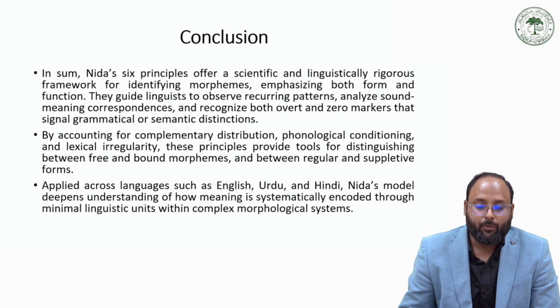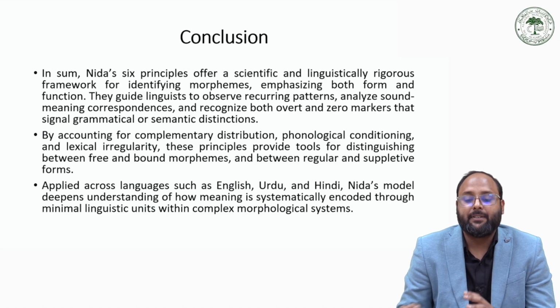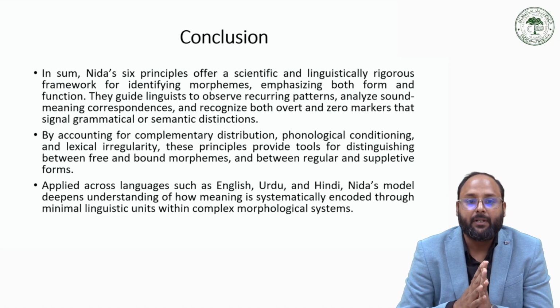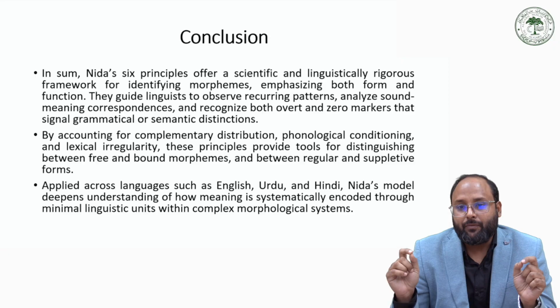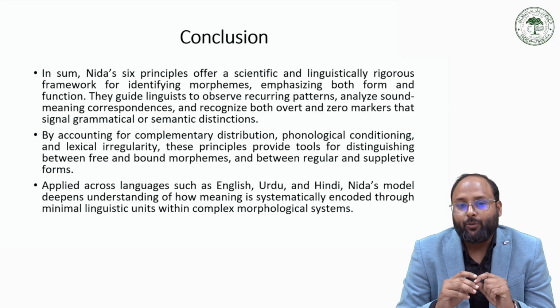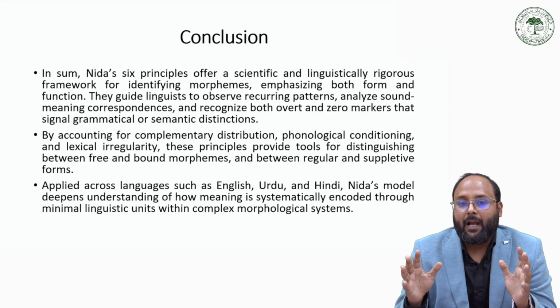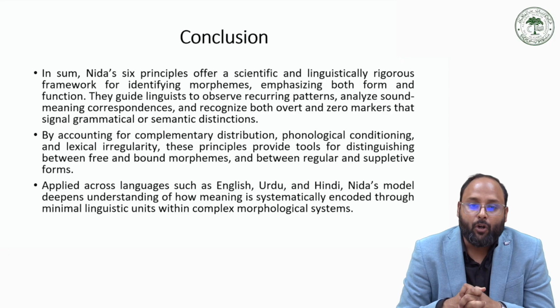So I conclude here. Nida's sixth principle offers a scientific and linguistically rigorous framework for identifying morphemes, emphasizing both form and function. They guide linguists to observe recurring patterns and analyze sound and meaning.